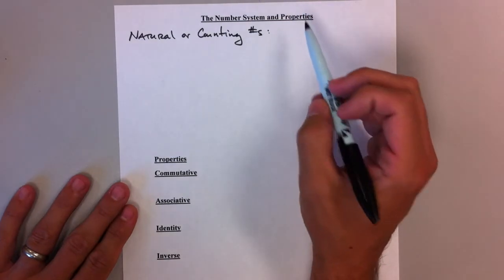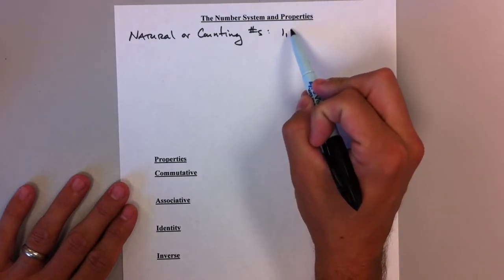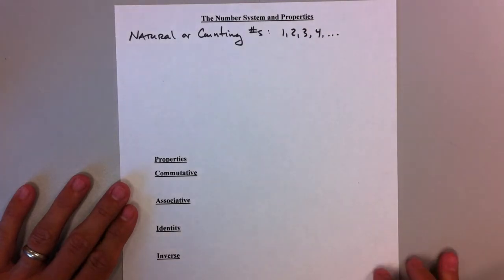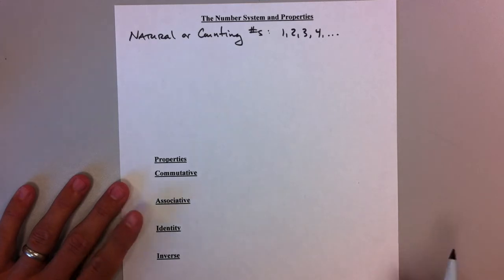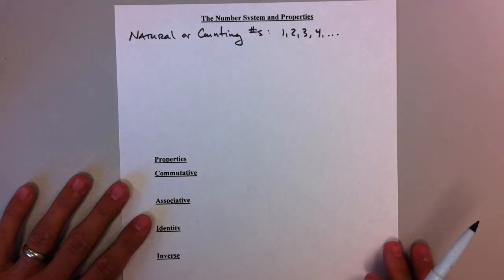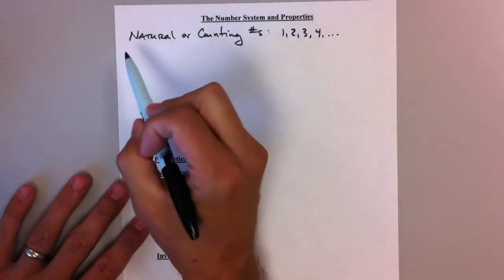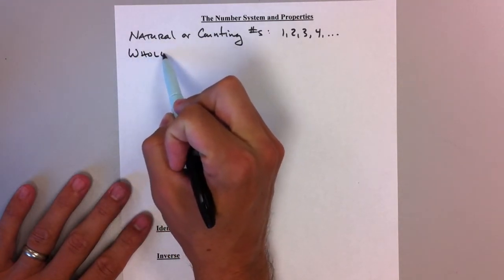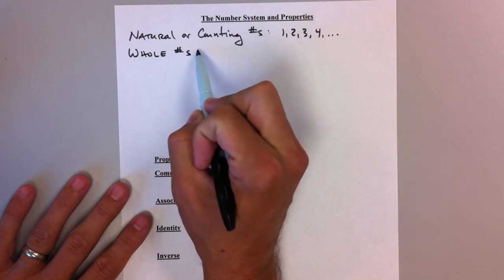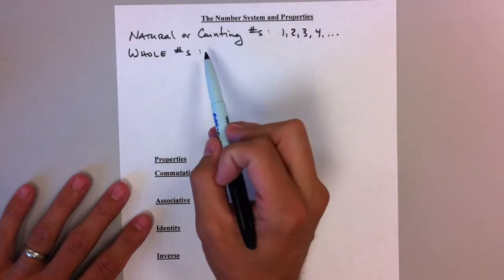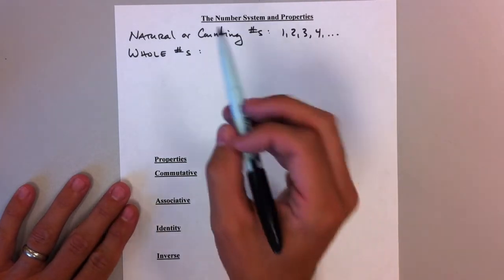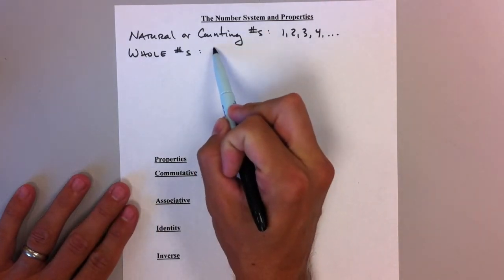And those are numbers that you can use your fingers with, like for instance 1, 2, 3, 4, etc. But then as man progressed, we came up with different ways to represent different amounts, and that led us to whole numbers. And the whole numbers include all the natural or counting numbers, except they also include the number 0.